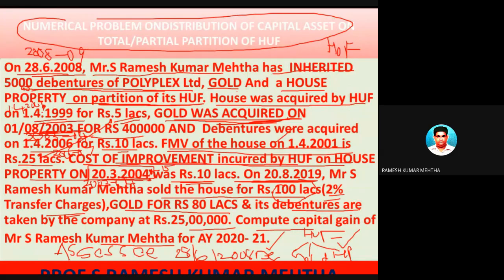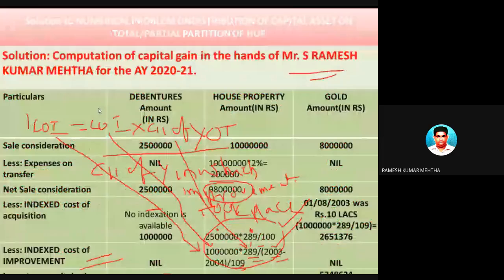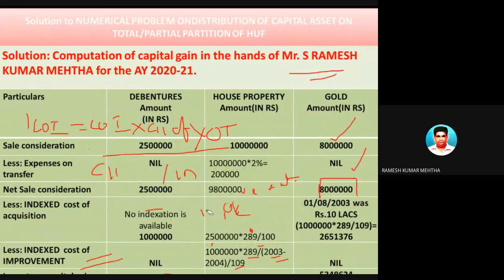Number two, when did the partition take place? The partition took place on this particular date. Please remember this date, 28/6/2008. These two dates are very important for solving the problem as far as gold is concerned. Now, gold was sold by Ramesh Kumar Mehta at 80 lakh rupees. Is there any expense on transfer? No. So 80 lakhs minus 0 will give you 80 lakhs, which is the net sale consideration. So this is also clear.